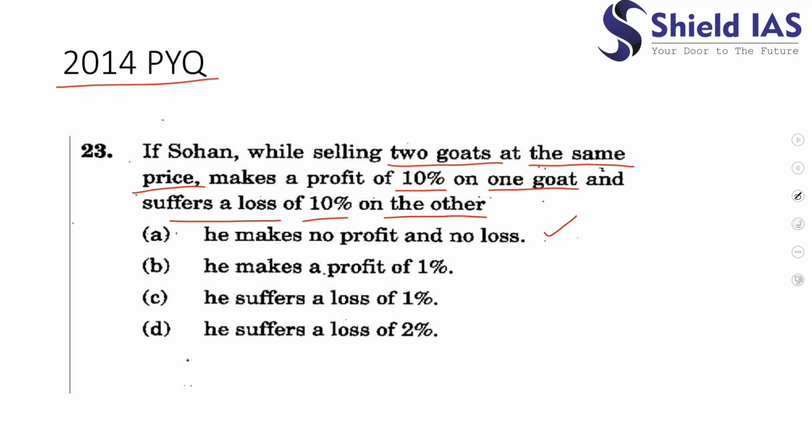However, this is a classical mistake which every student makes. We will see that this is not the case. Actually, Sohan will suffer a loss in this question. And I will also tell you a very good trick to solve these types of questions. So Sohan has 2 goats. Let the first goat be A, and the second goat be B. The first thing you need to understand is that Sohan is selling both the goats at the same price.